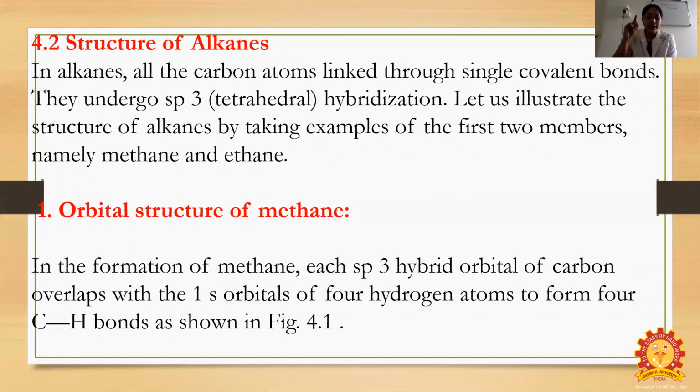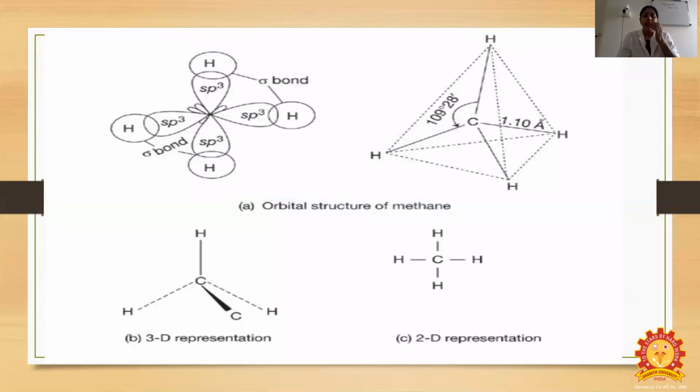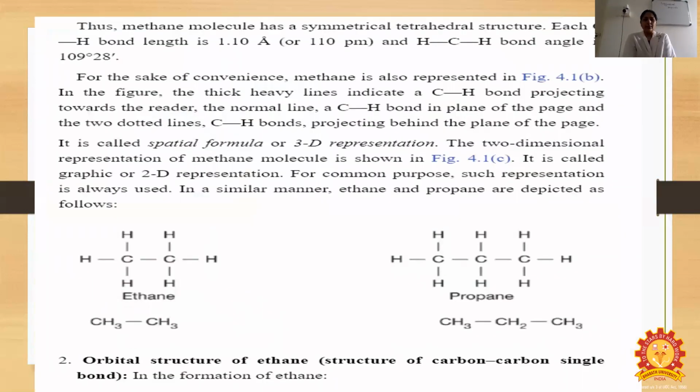In the formation of methane, each sp3 hybrid orbital of carbon overlaps with the 1s orbital of the four hydrogen atoms to form the carbon-hydrogen bonds. That is, CH4 is carbon with four hydrogen atoms. The sp3 hybrid orbitals are linked through sigma bonds here. The carbon-hydrogen bond length is 1.10 angstrom and the bond angle is 109 degrees 28 minutes. For the orbital structure of methane, a 2D as well as a 3D representation is there. We have to draw this diagram.